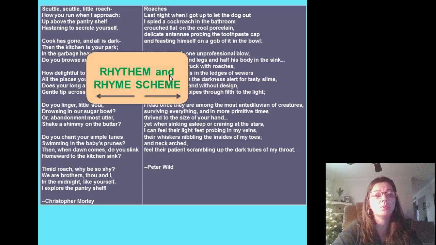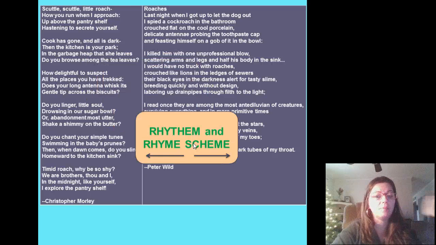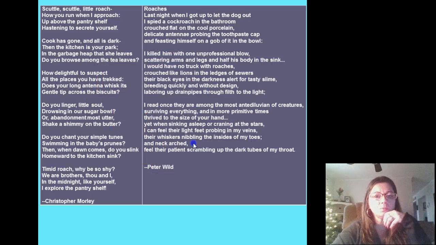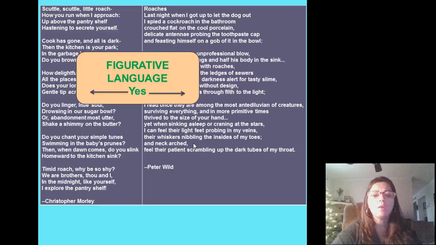If we had to juxtapose these and we were asked to compare and contrast them, you would look at the rhythm and rhyme scheme. The one on the left has a rhythm and rhyme scheme. The one on the right does not. So there's a difference right there. Then we look at figurative language. Both have figurative language. If you look over on the left-hand side, you'll see down here it says, timid roach, why be so shy? There, right off the bat, just that one spot you can see there's personification. A roach can't be timid or shy.